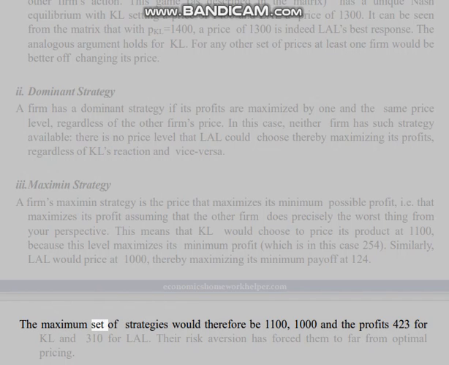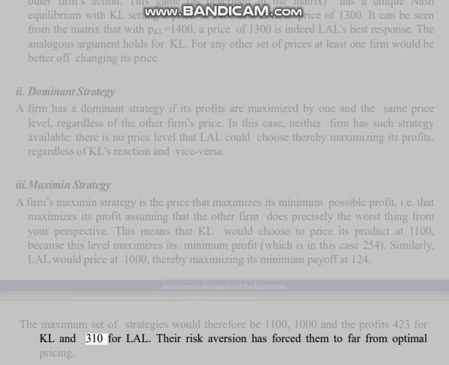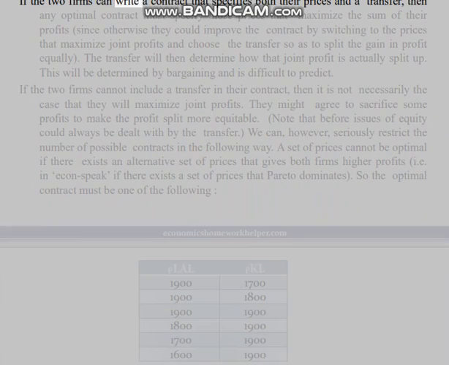The maximin set of strategies would therefore be $1,100 and $1,000, and the profits $423 for KL and $310 for LAL. Their risk aversion has forced them to far from optimal pricing. 4. Contractual collusion. If the two firms can write a contract that specifies both their prices and a transfer, then any optimal contract must